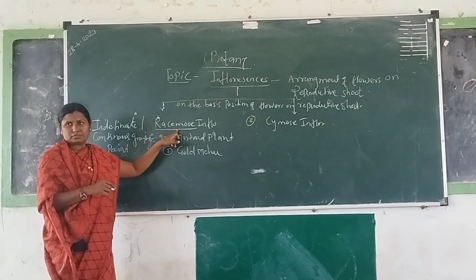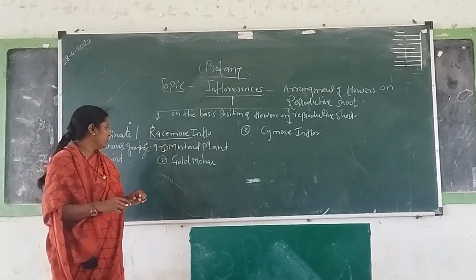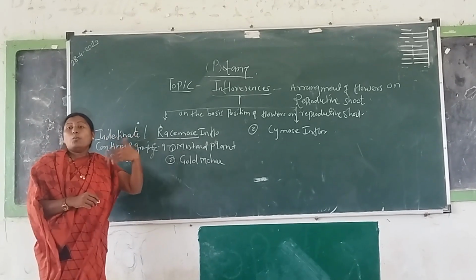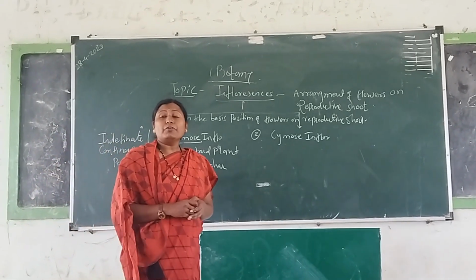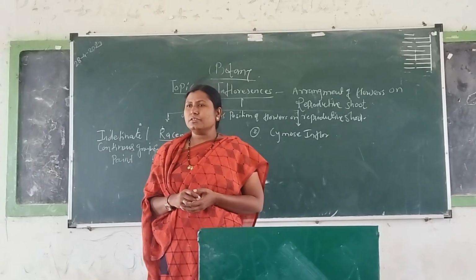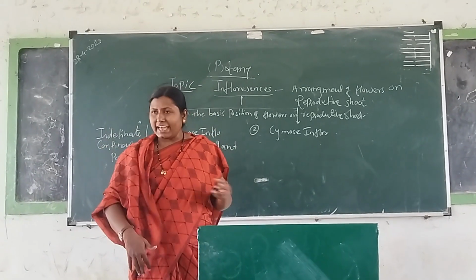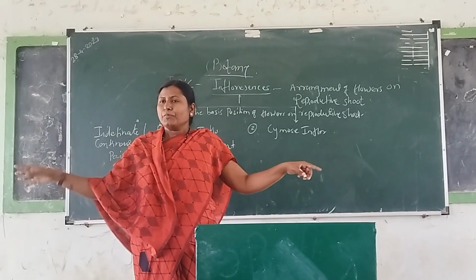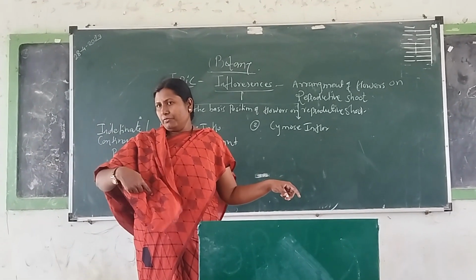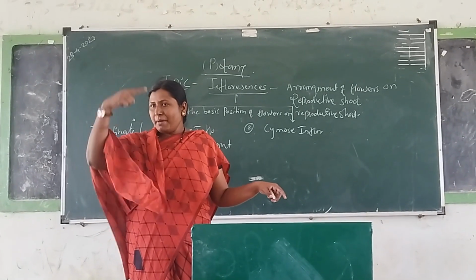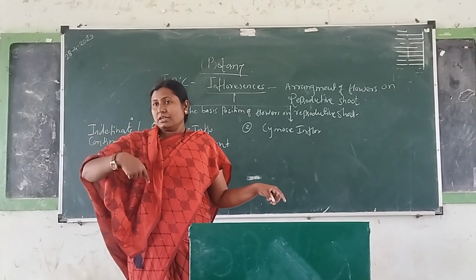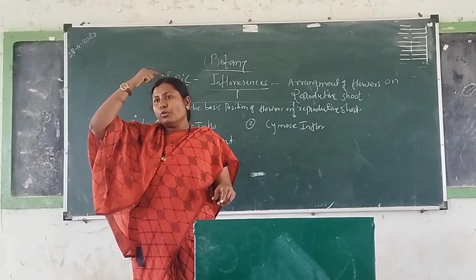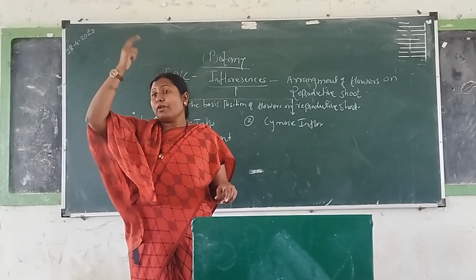That is the racemose. Means in the racemose type of inflorescence, it is also known as what? Indefinite type of inflorescence. Why is it called the indefinite type of inflorescence? Because, suppose this is the central axis, these two, my arms, are the lateral flowers. Okay. But in racemose type of inflorescence, the stem or the main axis is continuously in growing condition. Because of what? Because there is no flower produced at the tip or apical region.